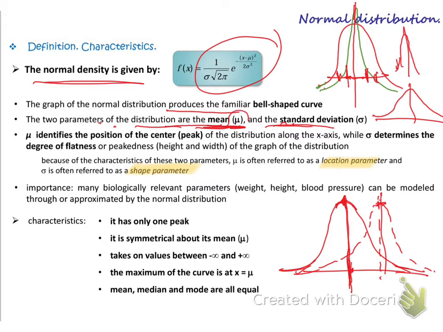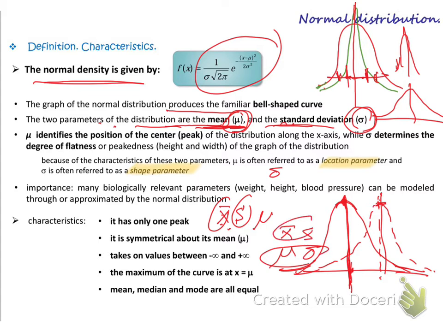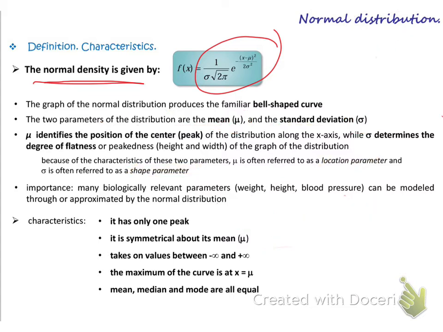The mean is called mu for the population, and the standard deviation is called sigma. This is for the population, not the sample. Before, in the sample, we used x bar, but for the population we'll use mu instead of x bar. Instead of s we'll use sigma. So the two parameters here are the mean and the standard deviation.